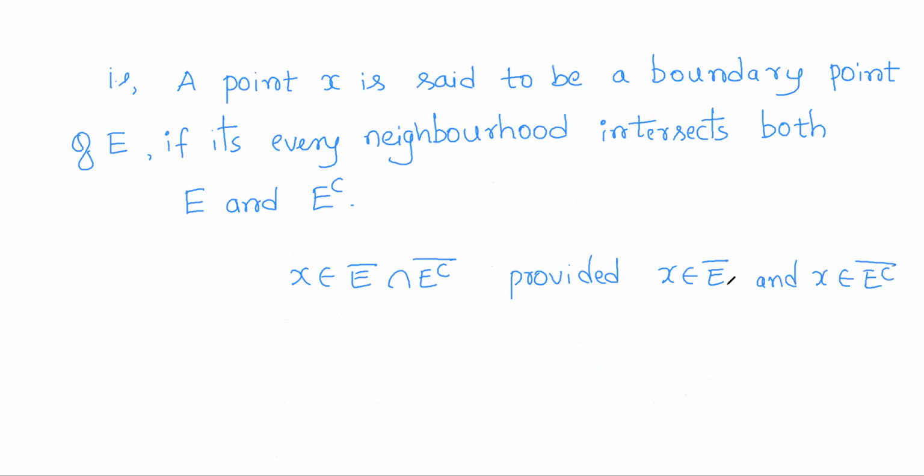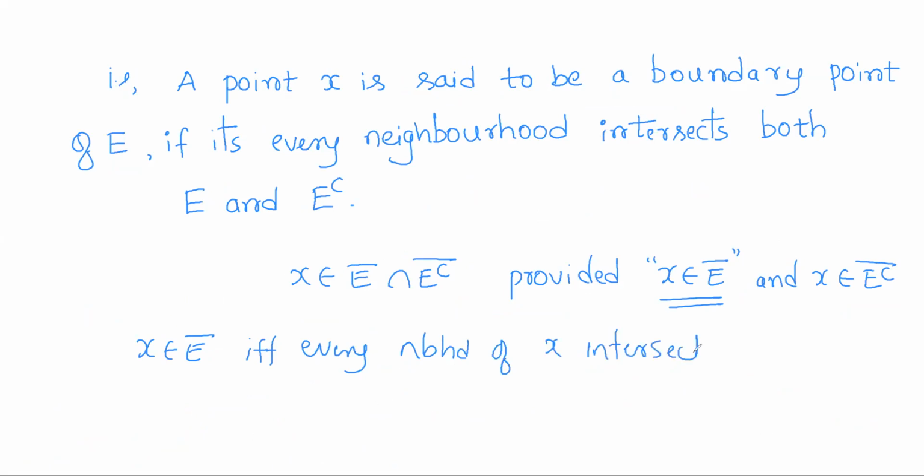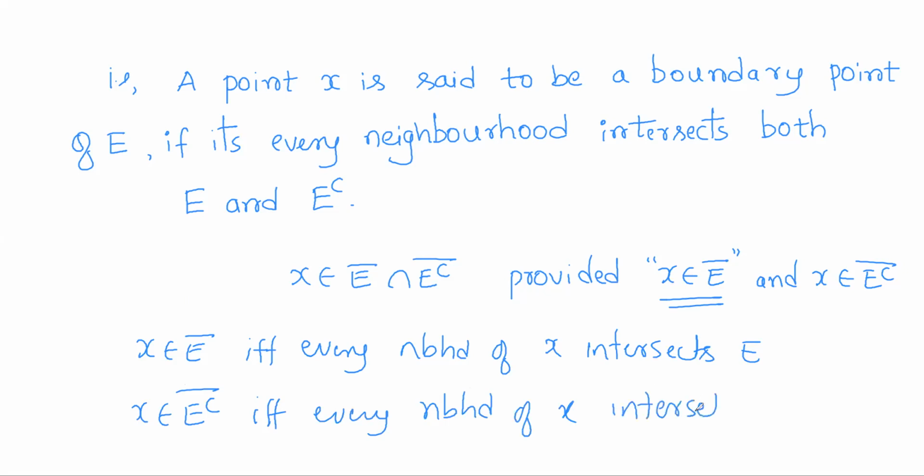Recall that X belongs to the closure of E if and only if every neighborhood of X intersects E. And X belongs to the closure of E complement if and only if every neighborhood of X intersects E complement.